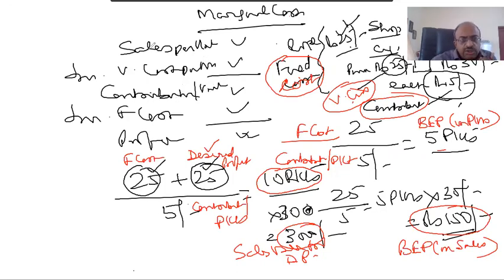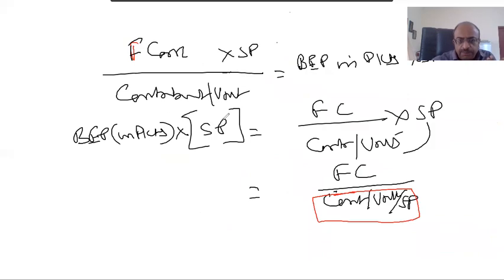So contribution divided by sales is a ratio, right? That ratio is called PV ratio.